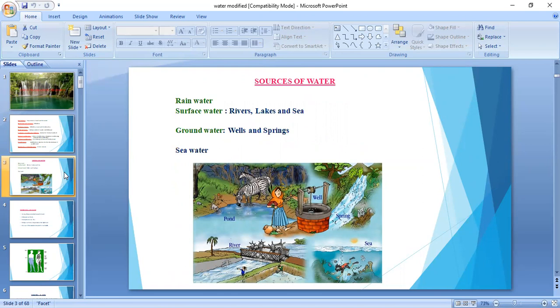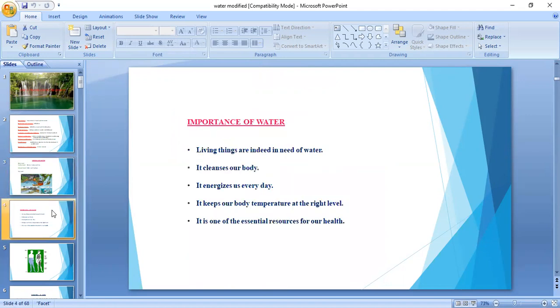Sources of water means mainly rainwater. This rainwater is again of two types: surface water and groundwater. Surface water is nothing but water present on the surface, for example rivers and lakes. Groundwater means wells and springs. So these are all the sources of water. And I already told you the importance of water.